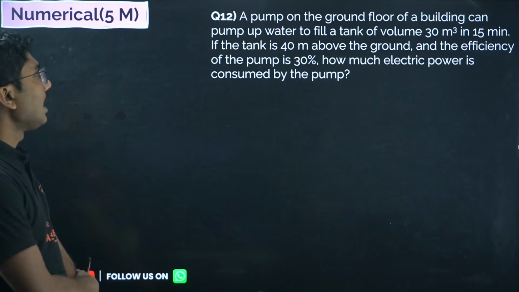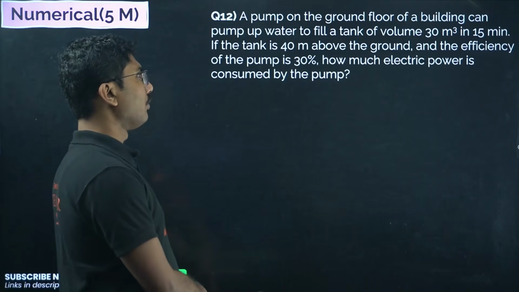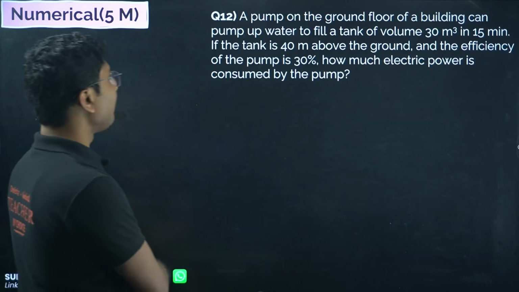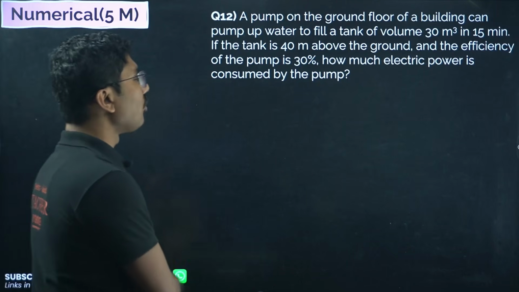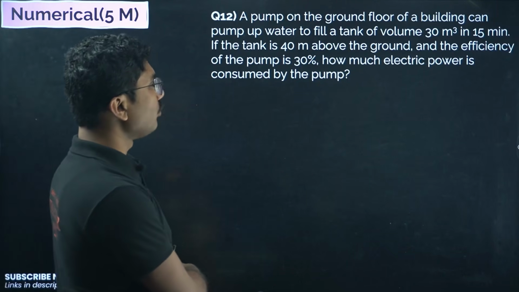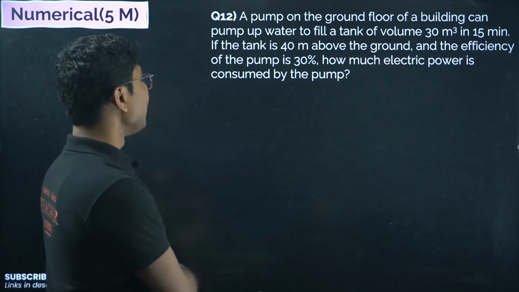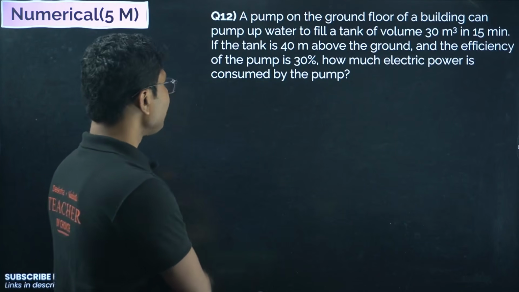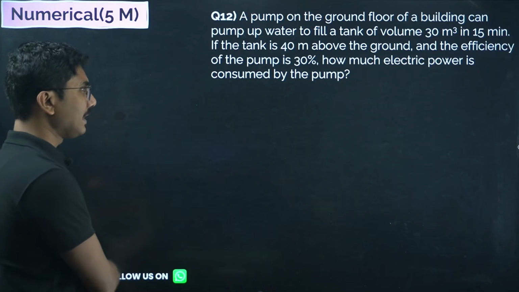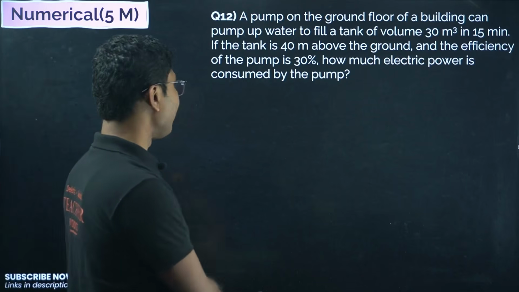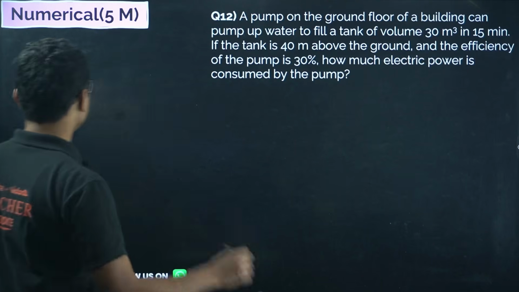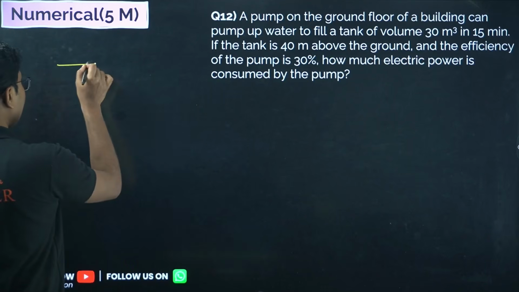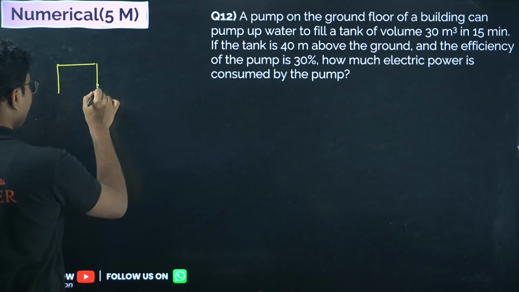Now next, a pump on the ground floor of a building can pump up water to fill a tank of volume 30 meter cube in 15 minutes. If the tank is 40 meter above the ground and the efficiency of the pump is 30%, how much electric power is consumed by the pump? So here, suppose you are staying in a two-story building.